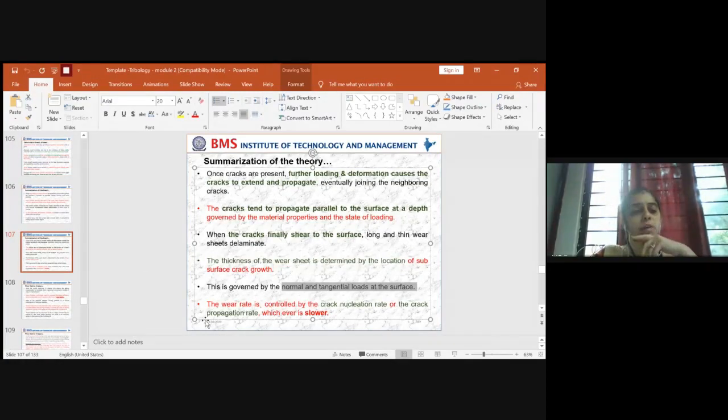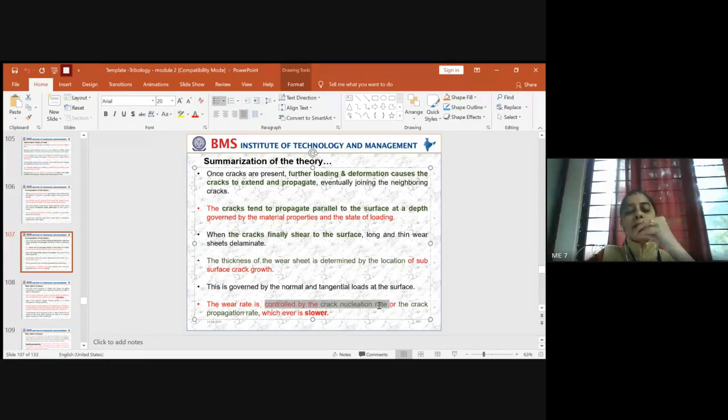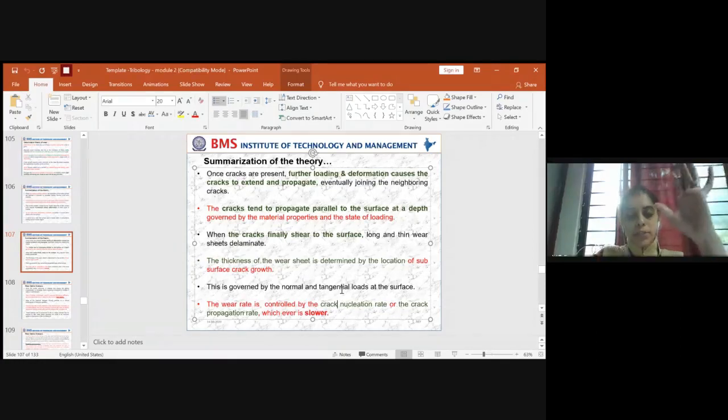And the next thing: the laminates you get also depend upon the wear rate. The wear rate is usually controlled by the crack nucleation rate, that is, the rate at which the nucleation of the crack takes place. Nucleation is what helps in growing, penetrating and propagating the crack further.